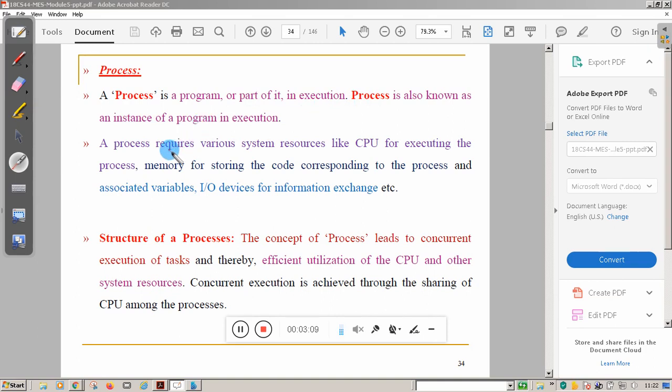So a process requires various resources. First of all, the first resource is the CPU. The CPU should be allocated to the process for the execution. After that, it requires input-output devices, memory, all those things.